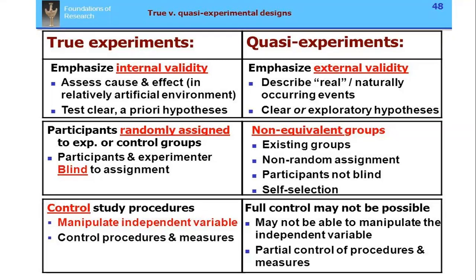True experiment: control, study, procedure. We manipulate the independent variable, that is, increase the dose or decrease the dose, or control procedure and measures. But when it comes to quasi experiments, we may not be able to manipulate the independent variable, as we have seen in our last class. We cannot manipulate the independent variable, and there is only partial control of procedures and measures. So these are the differences between true versus quasi experimental designs.